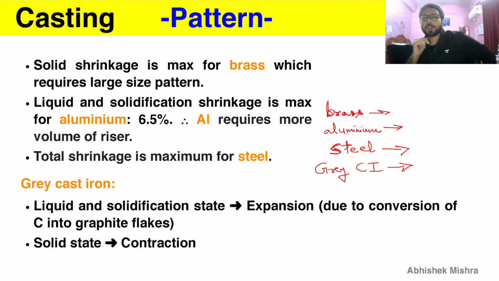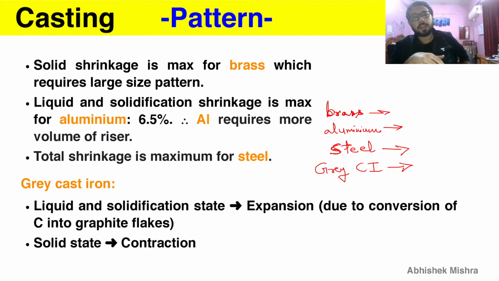It can be asked what is the reason for this expansion during this liquid and solidification. It is not shrinkage, it is expanding. So you will just simply say carbon converting into graphite flakes, that is the reason. That will be enough for GATE. And in the solid state it is simply contracting like the rest of the other materials that we have studied.